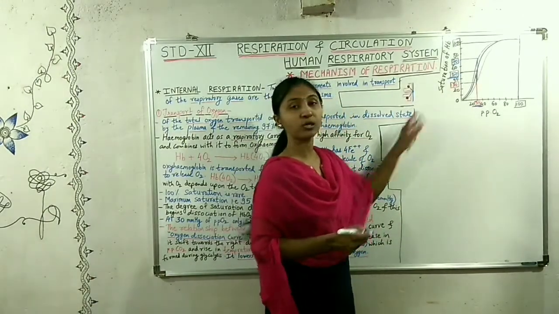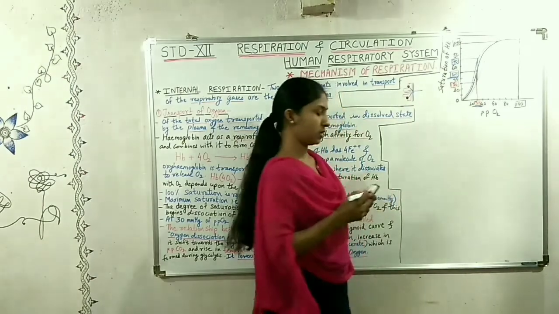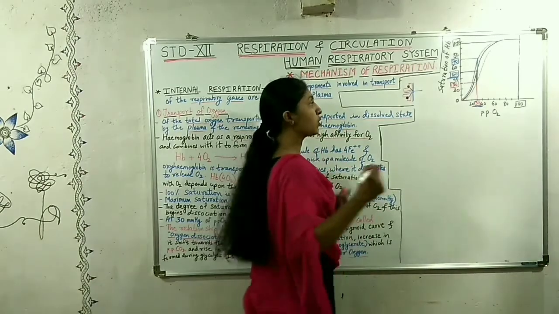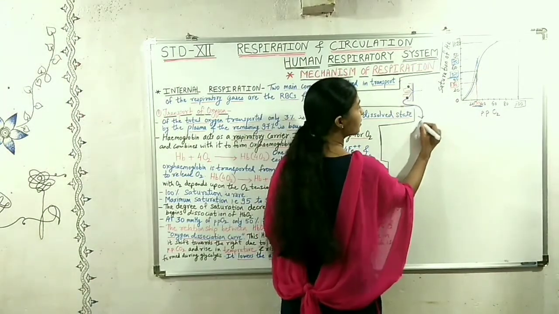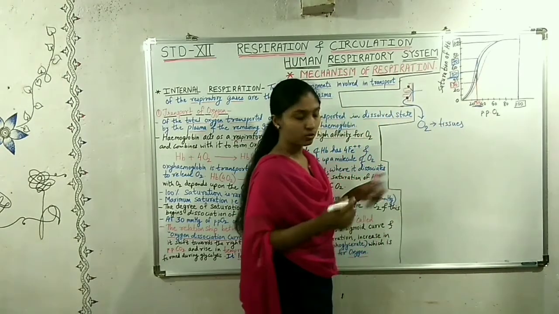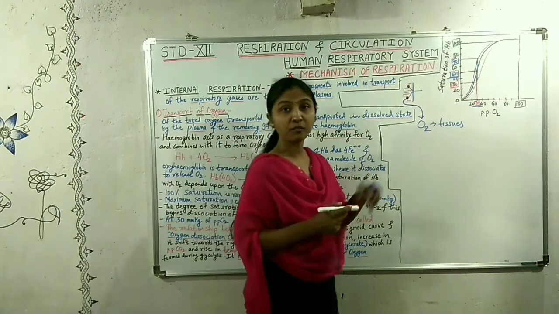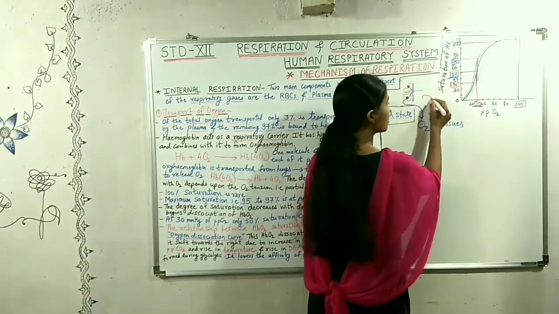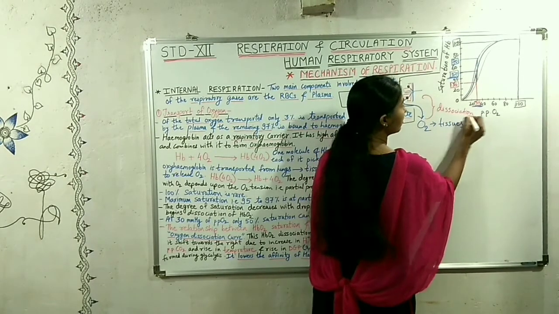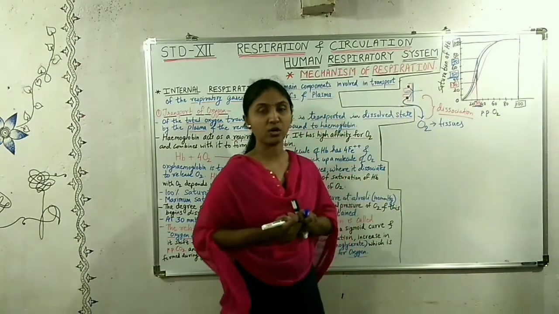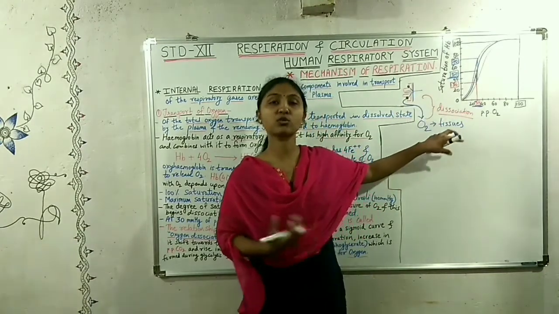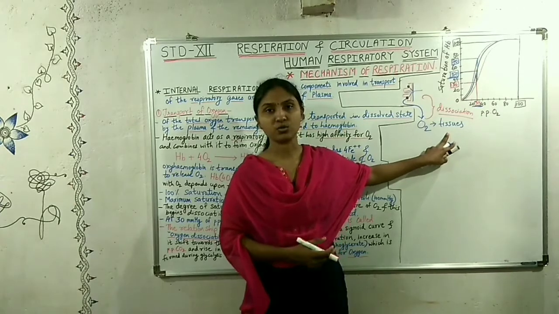So here it has only 2 bonds of oxygen. Now here also, if the tissues are borrowing oxygen from it, this hemoglobin gives away the oxygen to the tissues, and this giving away of oxygen to the tissues is called dissociation. Hemoglobin dissociates to release the oxygen in the tissues.